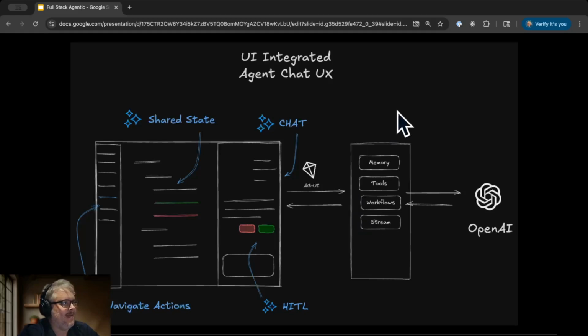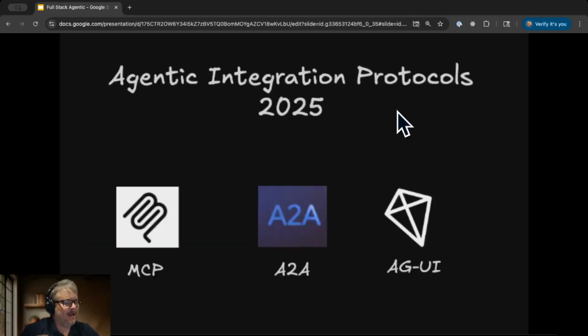And so really sort of post Cursor, post November 2024, the new standard for agentic UX is this UI integrated agentic chat UX.